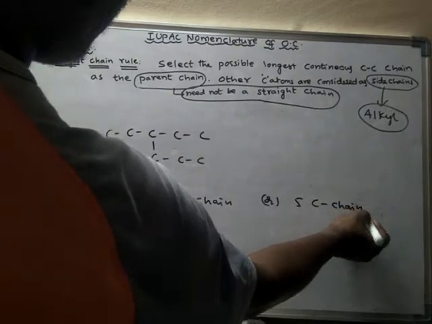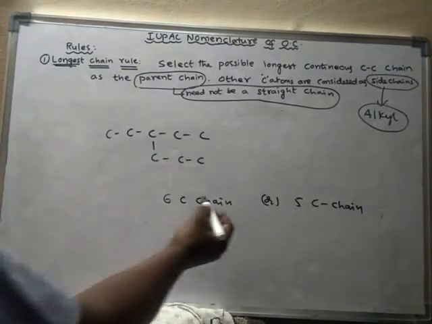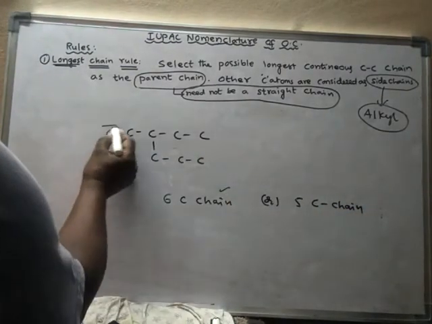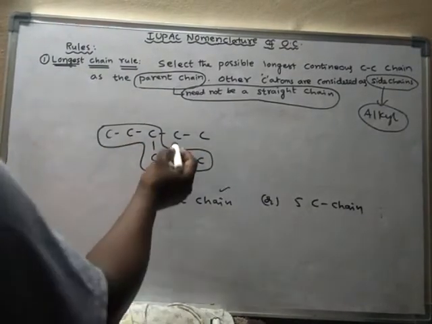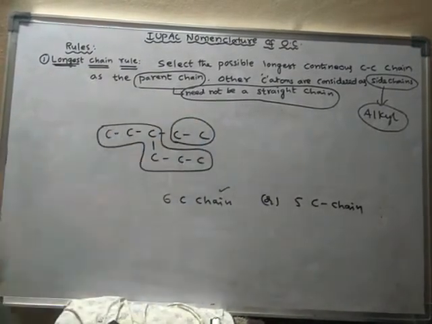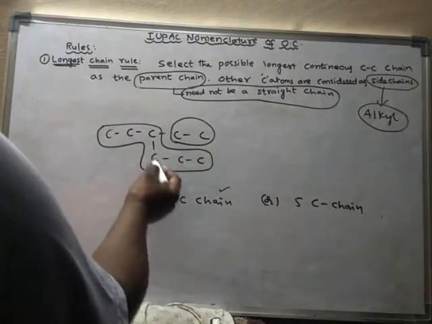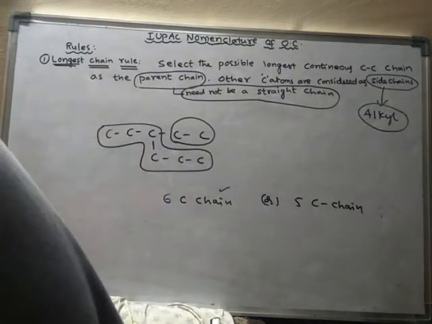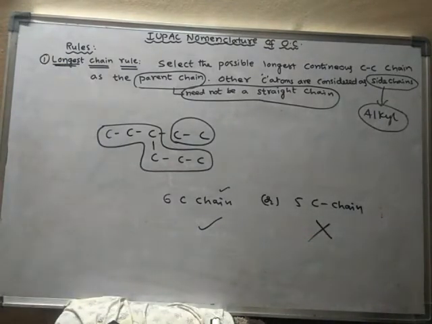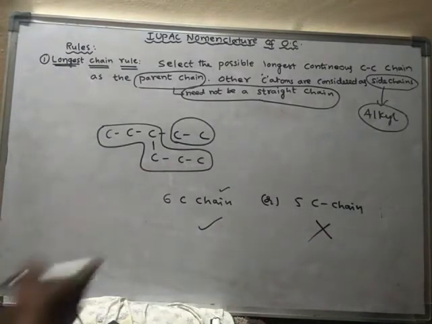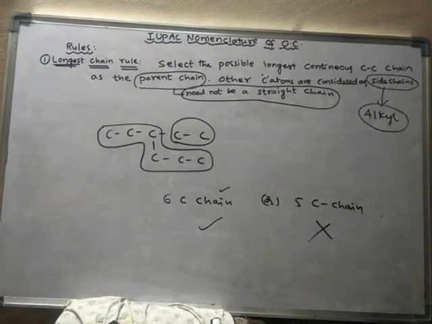The 6 carbon chain should be treated as the parent chain, and this will act as a substituent. So this is the correct chain, and the 5 carbon chain is not the correct chain. So it is the correct parent chain.